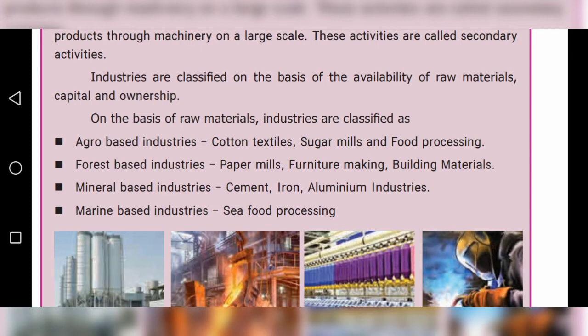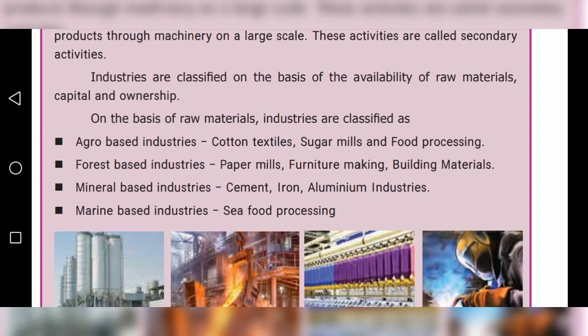For agro based industry, children, what are the things included? Cotton textiles, sugar mills, and food processing. So these all belong to agro based industries. Second one, forest based industries: paper mills, furniture making, building materials. These all belong to forest based industries. Third one, mineral based industries: cement, iron, aluminium industries. These all belong to mineral based industries.